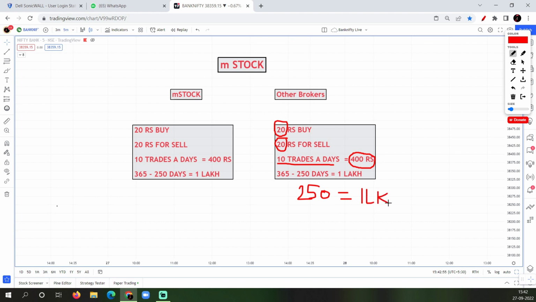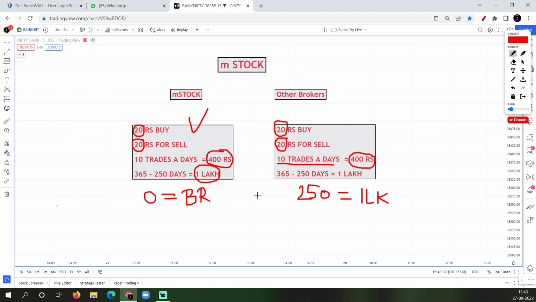So what benefit does mstock give? That is something unique here in the market. In the same scenario in mstock, the buy is 0, sell is also 0, and this 400 rupees is also 0, and this 1 lakh is also 0. So that is the reason you are getting 0 brokerage. That is a benefit over here.